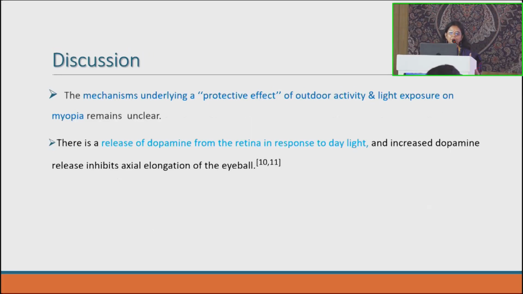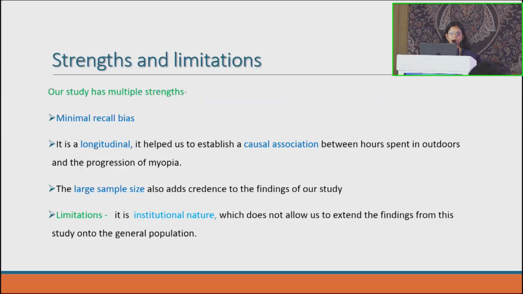Why do children who spend more time outdoors have less myopia compared to those indoors? It is said that it is due to the release of dopamine from the retina in response to daylight exposure, and this restrains the elongation and growth of the eyeball.